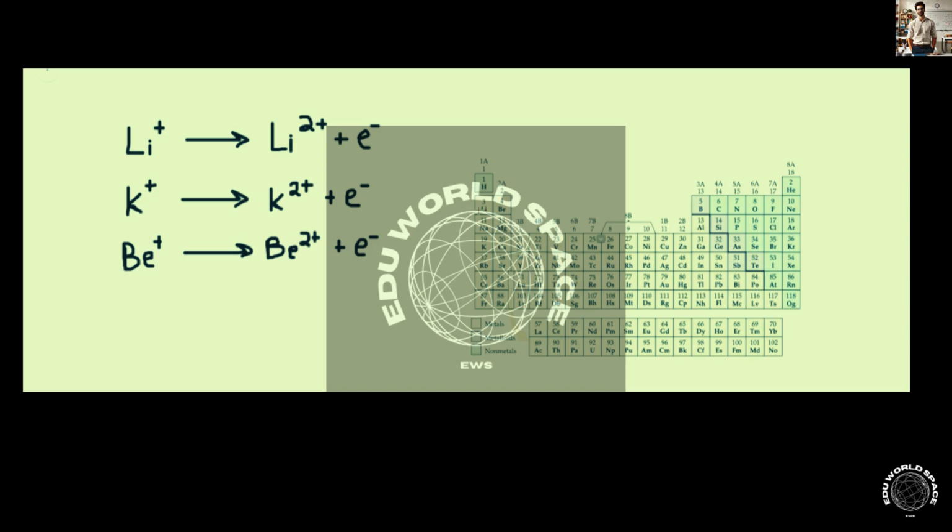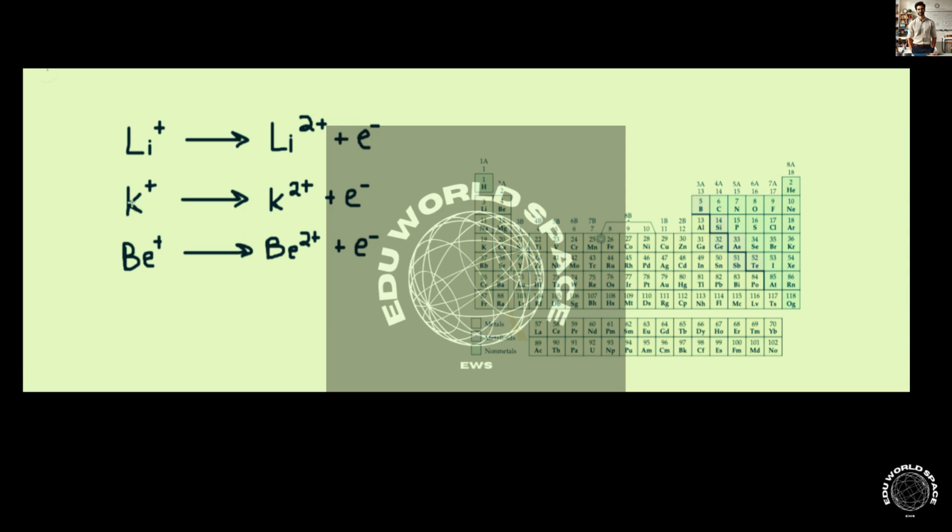So lithium, if it loses an electron, has the electron configuration of helium. Potassium, if it loses an electron, has the electron configuration of argon. And beryllium, if it loses an electron, has the electron configuration of lithium. So we can narrow this down two ways.